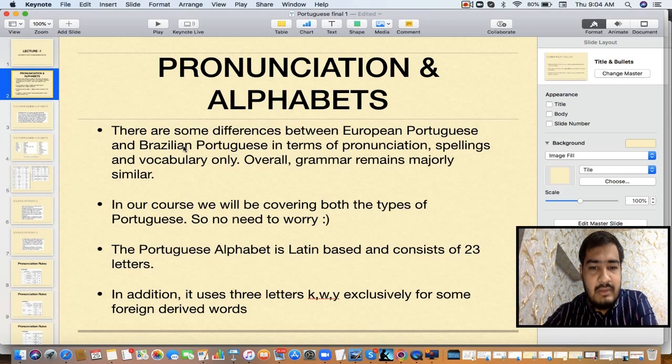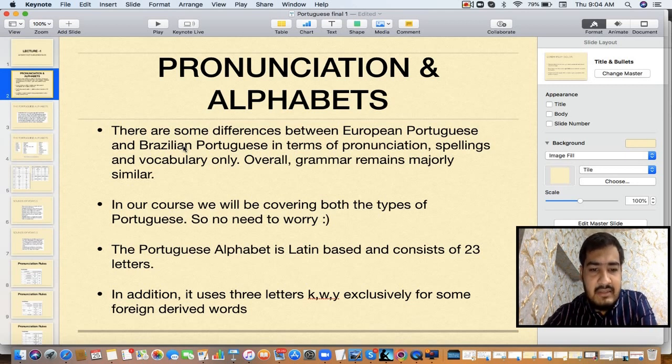So in our course, we'll be covering both the types. Wherever there are differences, in terms of pronunciation, spellings or vocabulary, we will be covering all the differences. So it is beneficial for all the people, whoever is using the respective type.